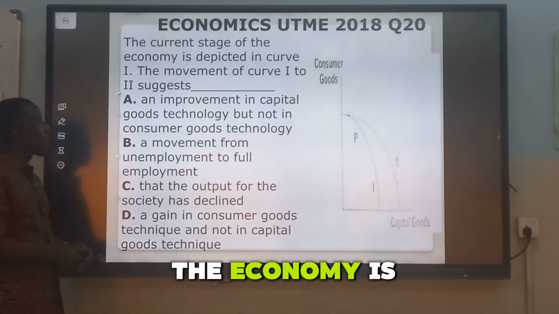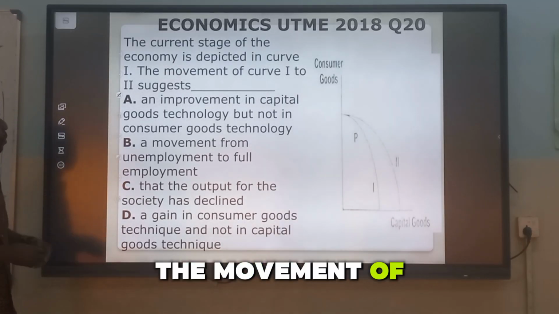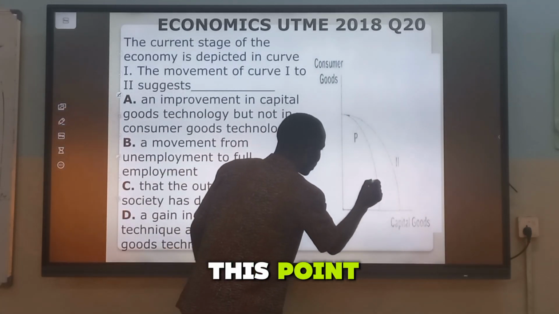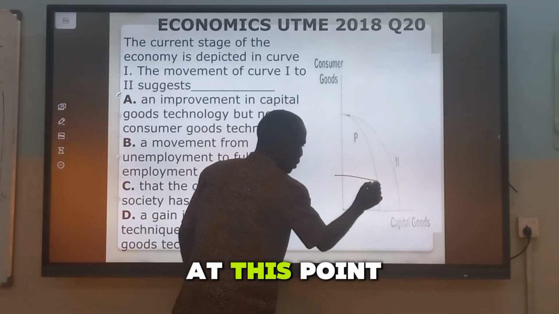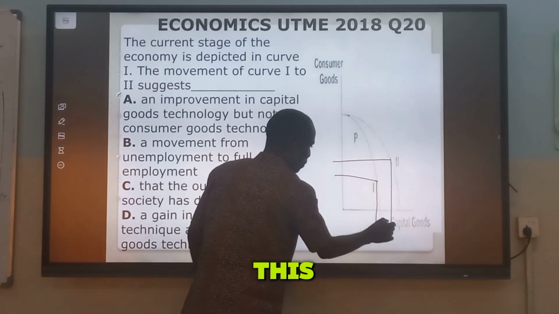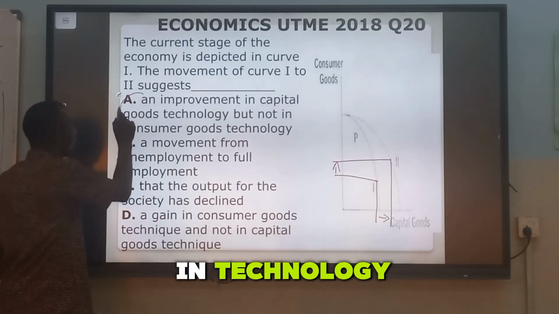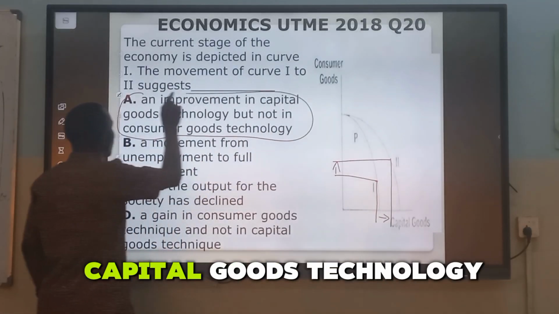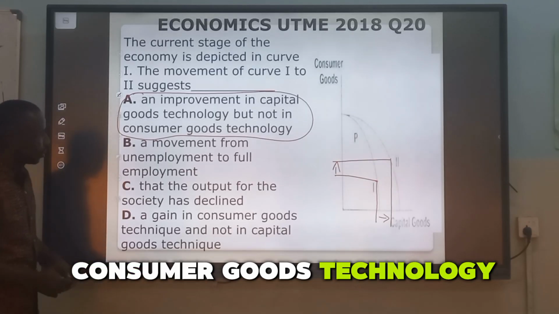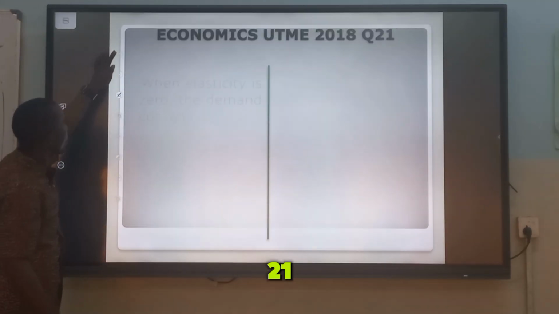The current state of the economy is depicted in the curve 1. The movement of curve 1 to 2 suggests movement from this point to this point. At this point we have this, and at point 2 we have this. So what it means is that there's an improvement in technology, an improvement in capital goods technology, but not the consumer goods technology. Now, moving on to question 21.